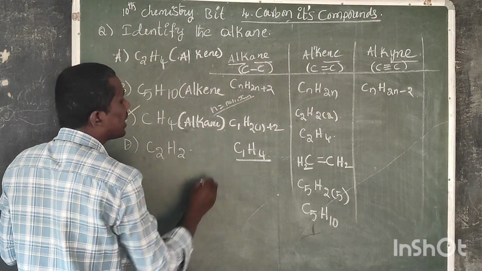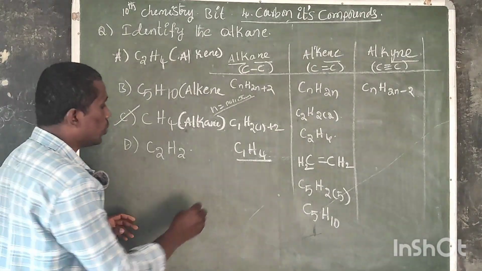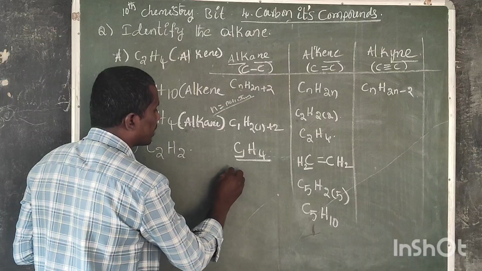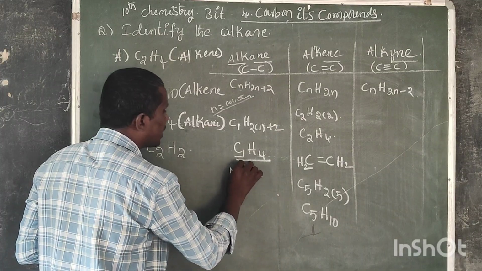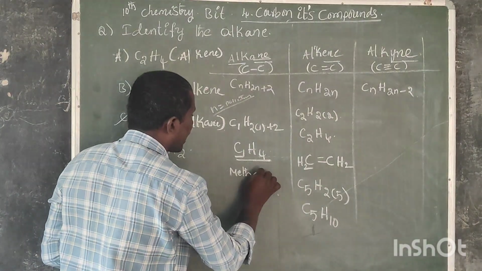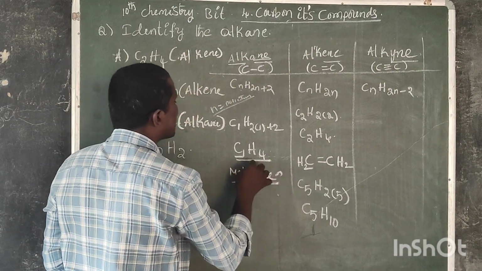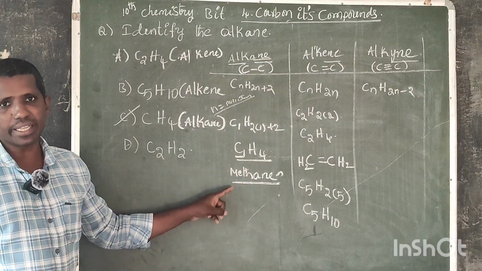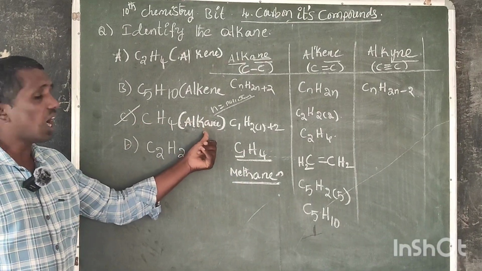The name is methane. Here 1 carbon, the root word is meth, the primary suffix is ane. So CH4 is methane. So it is an alkane.